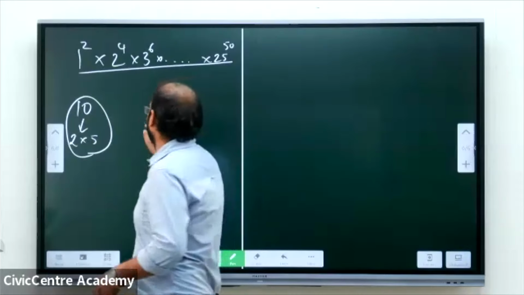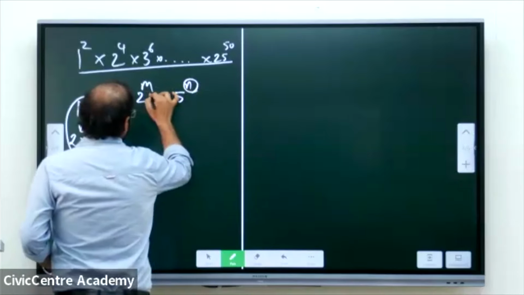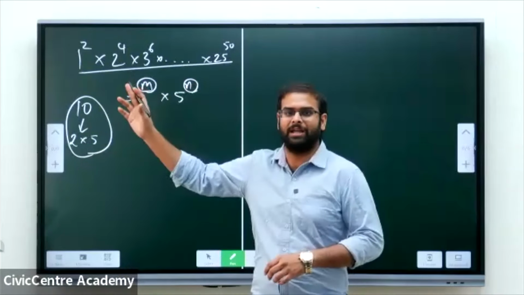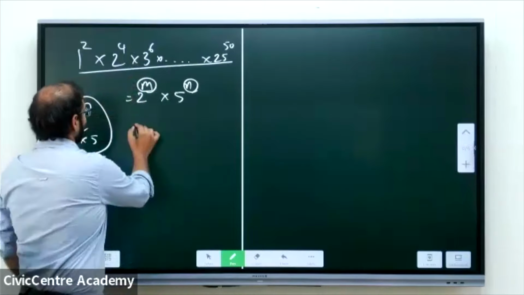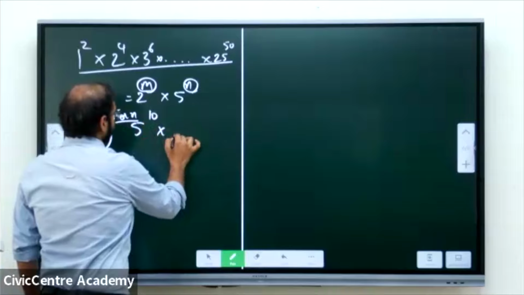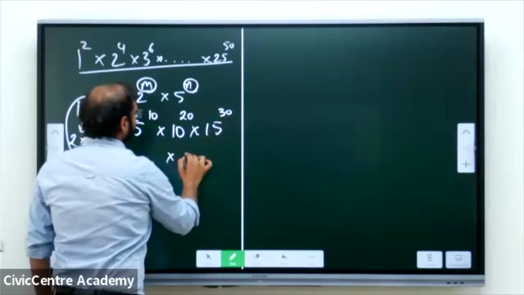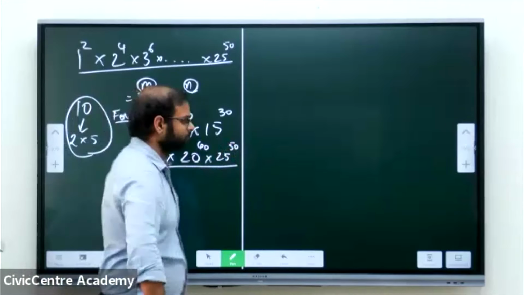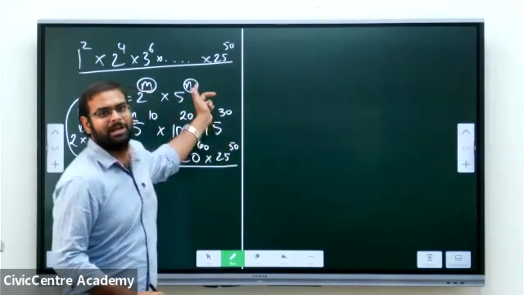So what to do? We need to find here 2 power m into 5 power n. These m and n shall be integers. I'm just taking m and n for example. So we need to find m and n. First, let's find n. Here we will have 5 power 10, 10 power 20, 15 power 30, 20 power 40, 25 power 50. These are the things that you can find with 5 multiples. No other number is a multiple of 5 in the given product.